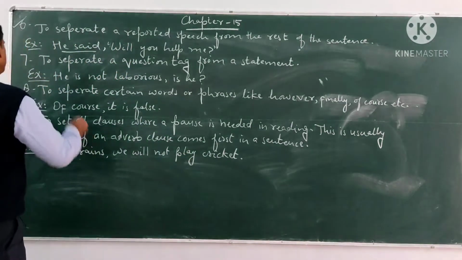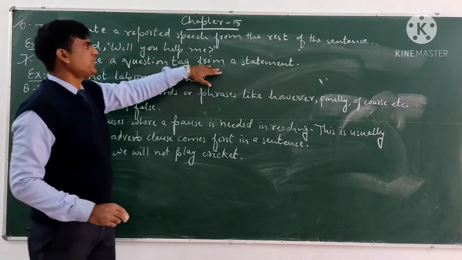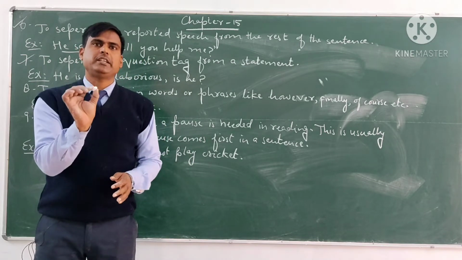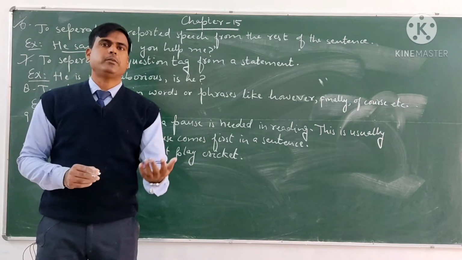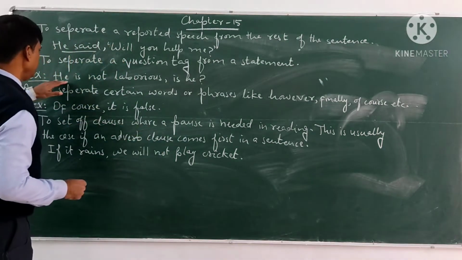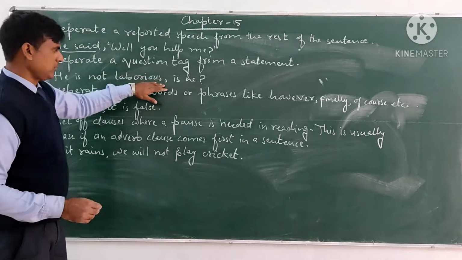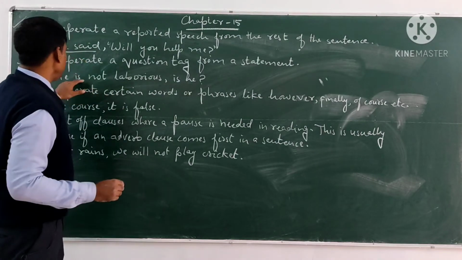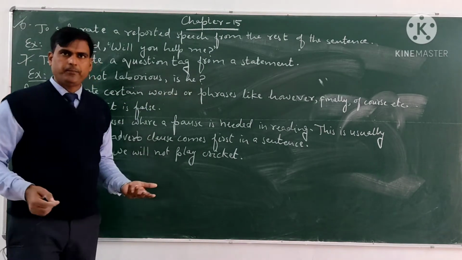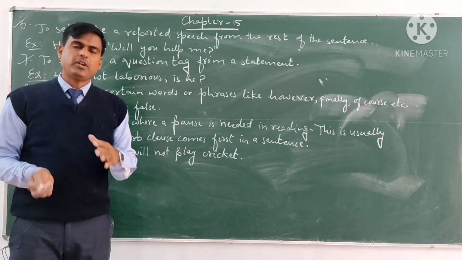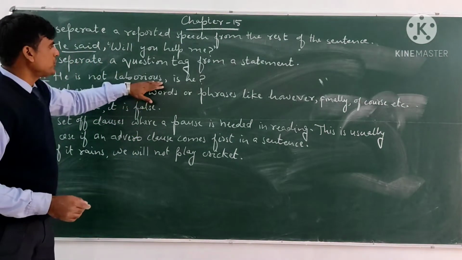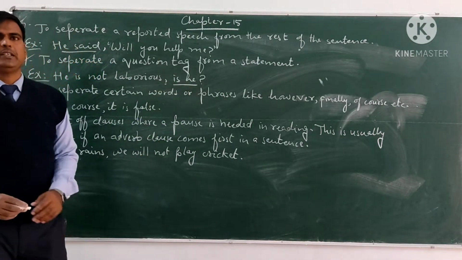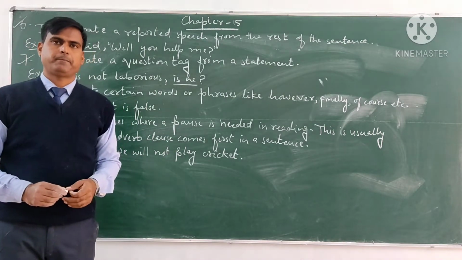Now come to the next one. The 7th one is to separate a question tag from a statement. If there is a question tag in a statement, we separate the question tag with the help of a comma. Perhaps you have studied about question tags. So here, see, he is not laborious. If we want to use a question tag, we will use a comma. He is not laborious, comma, is he? If we are going to use a question tag, at that time we use a comma. Before the question tag, we use a comma to separate it from the rest of the sentence.